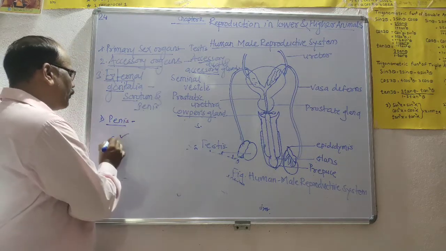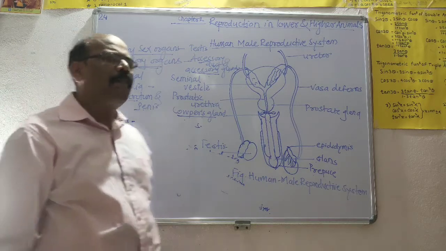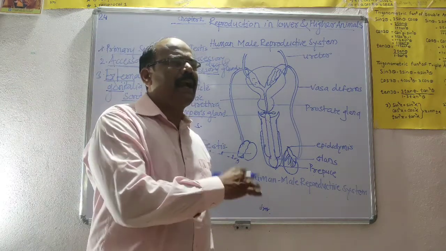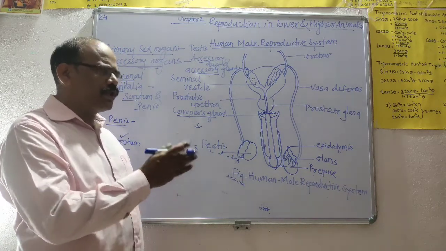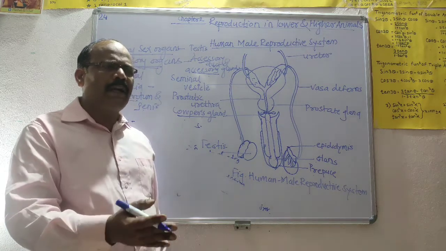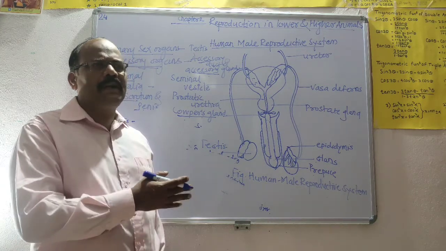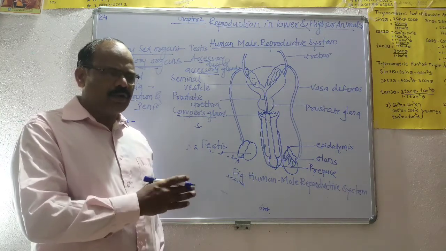Then next is the scrotum. The scrotum is a pigmented, muscular bag-like structure present behind the penis. It is divided into a right part and a left part by a septum of dartos tunic muscles.